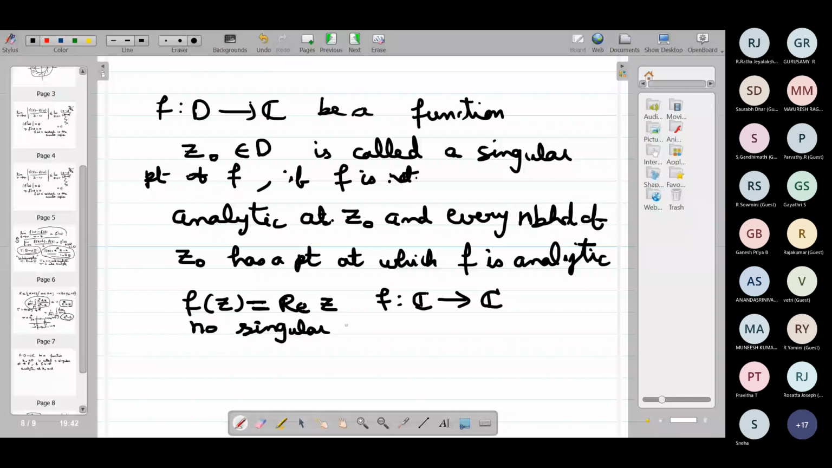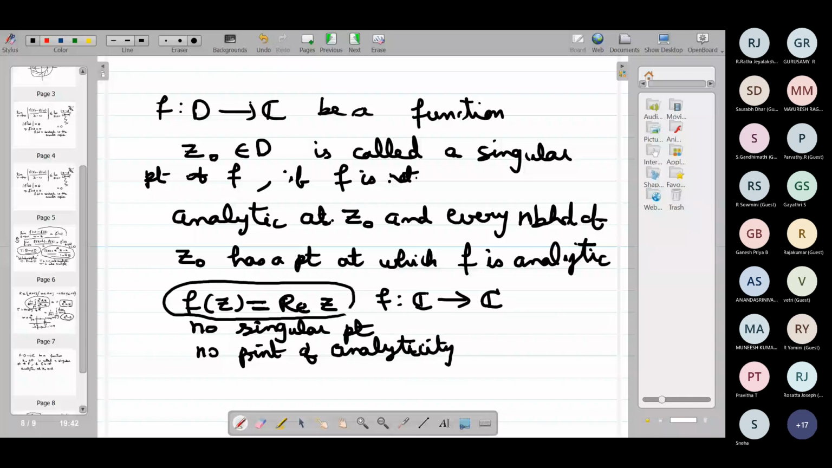Very good. So it has no point of analyticity. In other words, this function is nowhere analytic. See, even though this is nowhere analytic, from the definition of singular point, it does not possess any singular point.